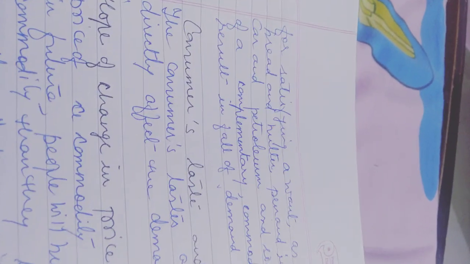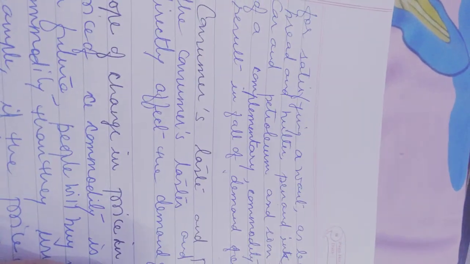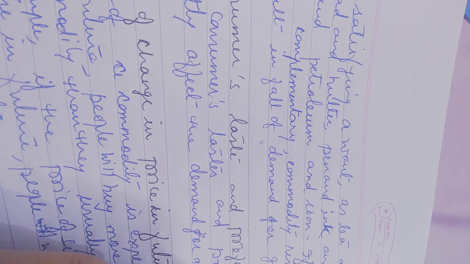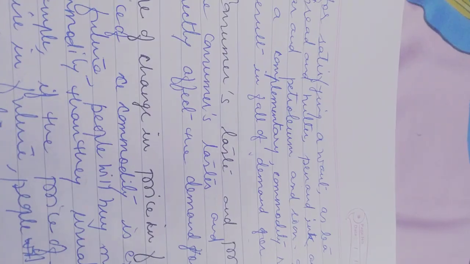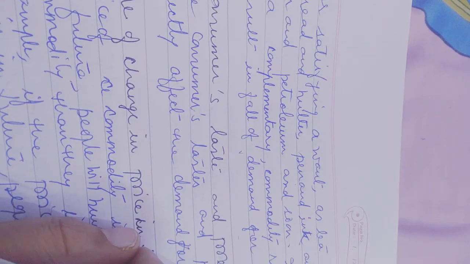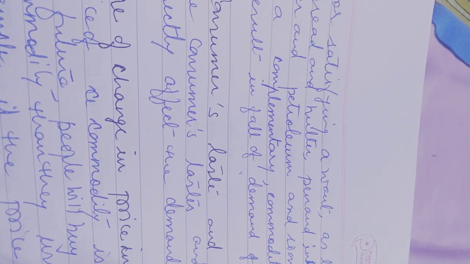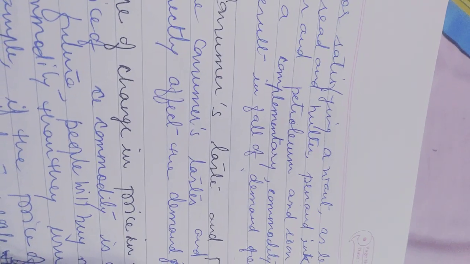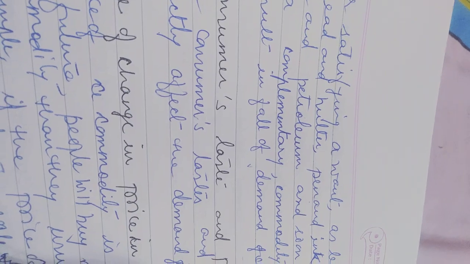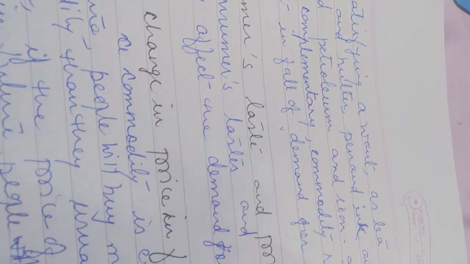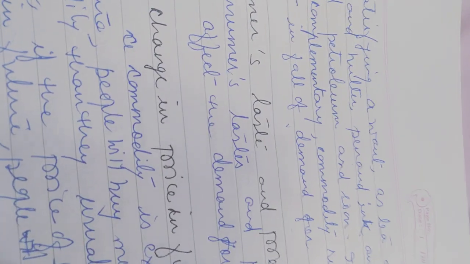For example, in winter we use sweaters and jackets, and when the winter season starts, definitely we go to the market and buy woolen clothes according to our choice, trend and taste. So it depends on the choice of particular customers.